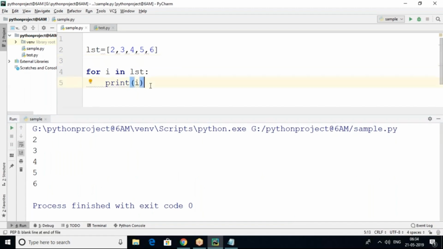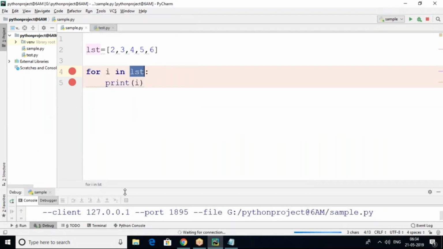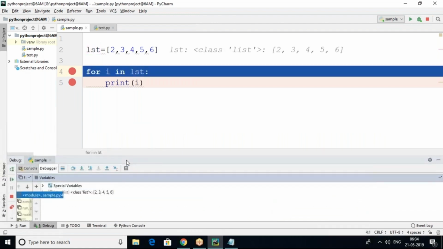So now you can see every iteration, look at here: for i in list, i is the loop variable, in is a keyword, and where it has to be checked, LST, the list. Let's check out whether it will be treated as one by one iteration, or all the elements will be stored at a time. Let me check out. Inside the print itself, can we use a for loop? Yes, nested loop we can say. I will show you, just wait.